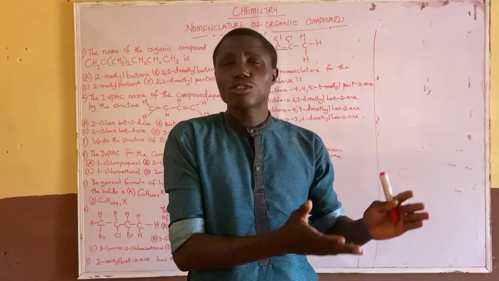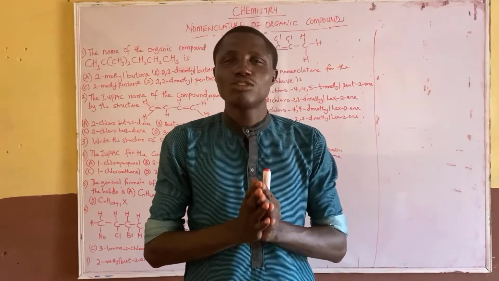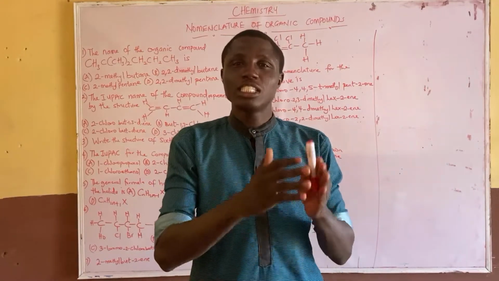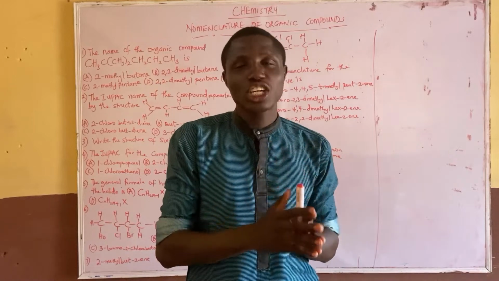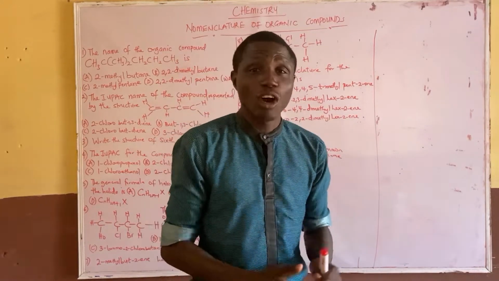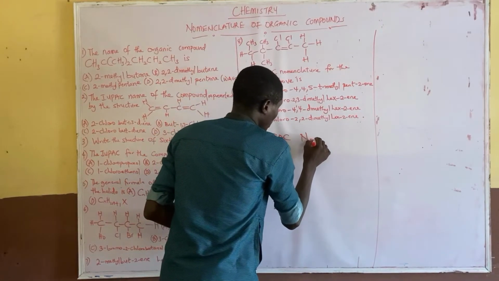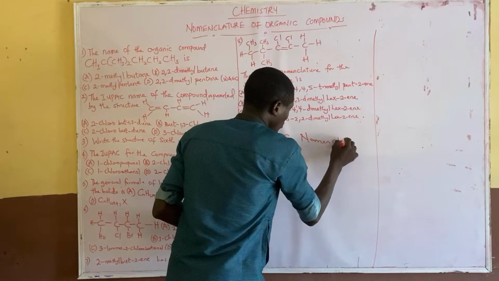These fall under common names. But today we are going to be considering the IUPAC name, the International Union of Pure and Applied Chemistry system of naming.